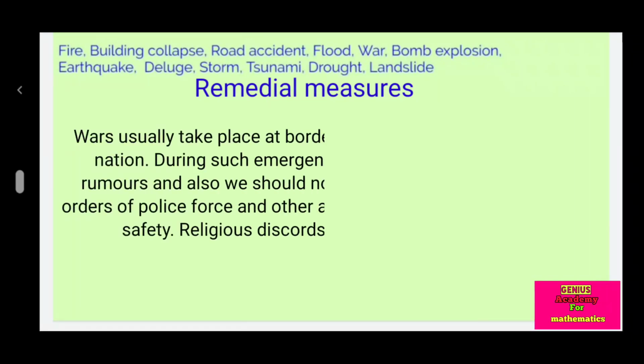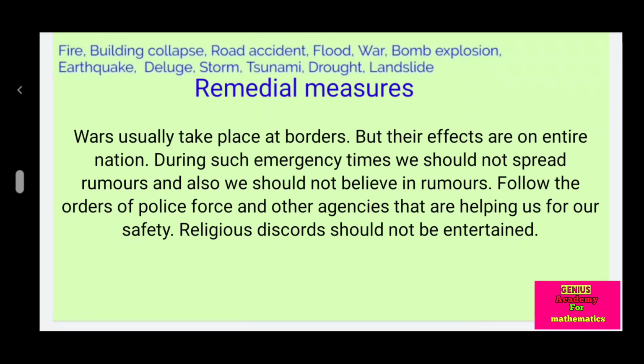War. Wars usually take place at borders, but their effects are on the entire nation. During such emergency time, we should not spread rumors, and we should not believe in rumors. Follow the orders of the police force and other agencies that are helping us for our safety. Religious discourse should not be entertained.